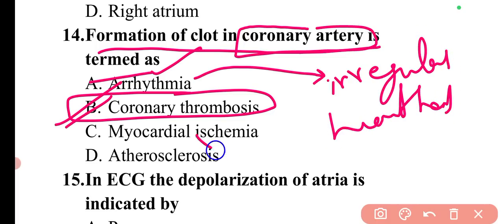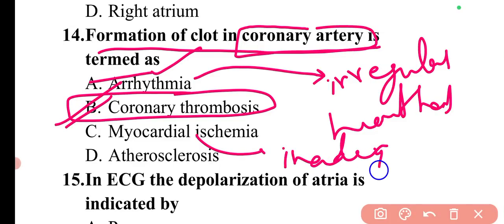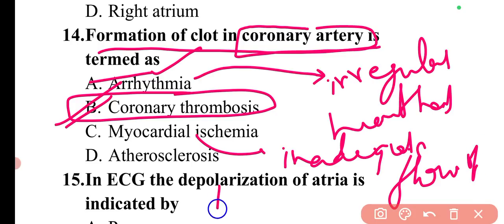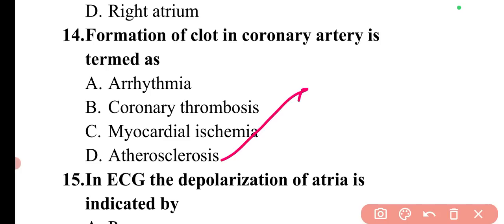And if I talk about myocardial ischemia, myocardial ischemia is simply if our heart is not having sufficient flow of blood. So basically inadequate flow of blood to a part of the heart. So that is myocardial ischemia. If I talk about atherosclerosis, we have blood vessels in our body.